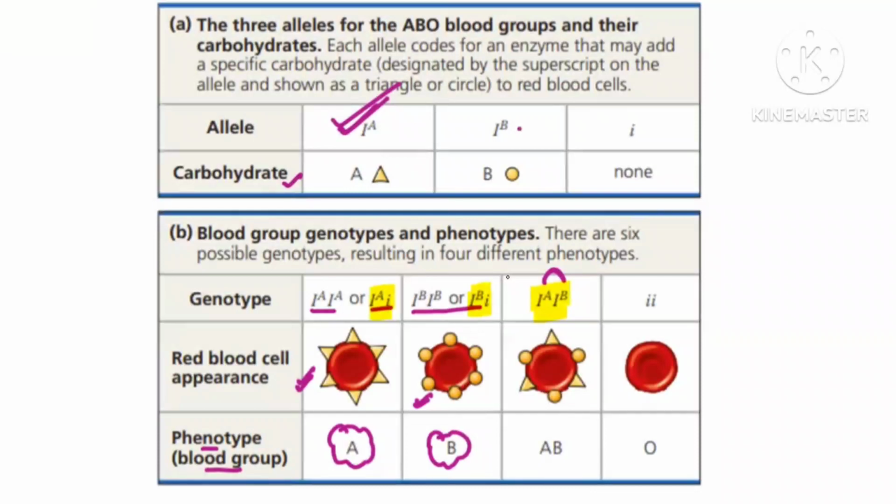In the first two cases, which are heterozygous, only one allele was able to express because a dominant-recessive relationship is working. But in this case, both are dominant. That is why two types of sugar are made. A sugar is made, B sugar is also made. Clear? And in small i there is no sugar, O means no sugar, zero sugar. I hope you are now getting an idea.